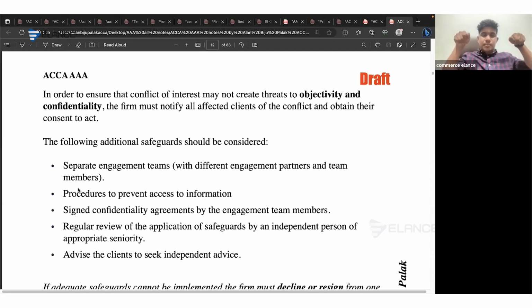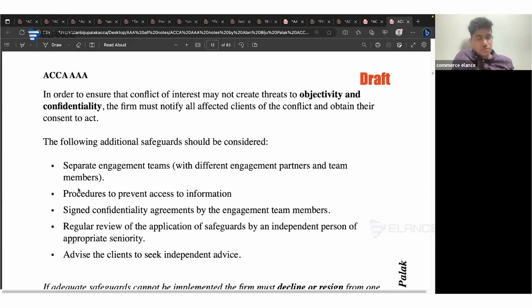Then every team member should sign a confidentiality agreement. So if anyone breaches that, they will be liable for the amount of loss to the client. There should be a senior who regularly reviews the controls, or the safeguards, which we mentioned. The senior should be thoroughly reviewing this. And there should be advice provided to the client on how we will maintain independence, because they will be concerned. So these are the additional safeguards which we need to take.